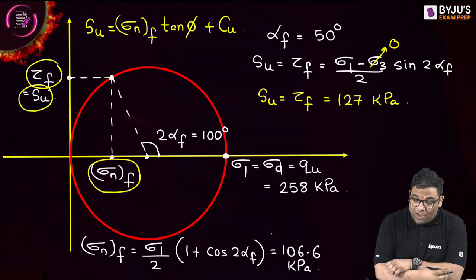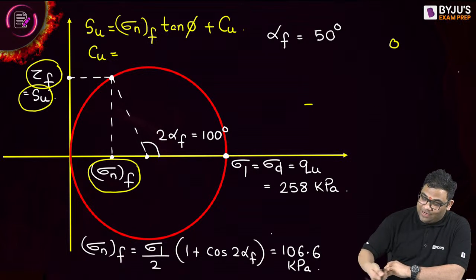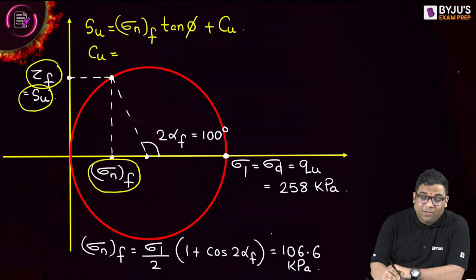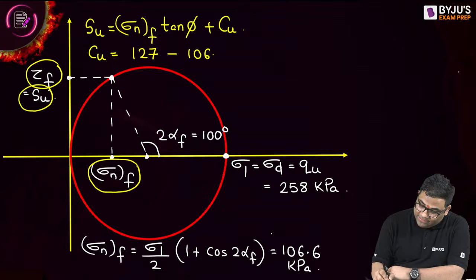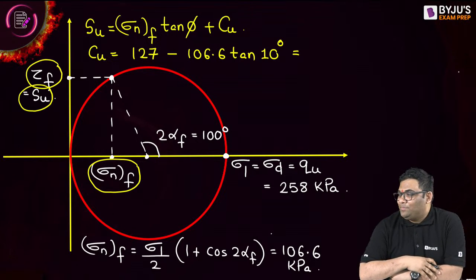And we have already found out phi. So now from here, can you give me the Cu? Yes, I can find out the Cu now. Cu will be equal to Su, how much did I get? 127, right? 127 minus sigma nf 106.6, and then tan phi. Phi is 10 degree. How much did I get for Cu, tell me? I'll explain at the end, don't worry. 108.2.